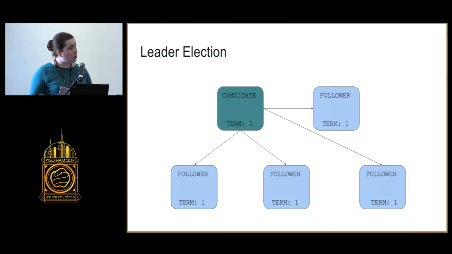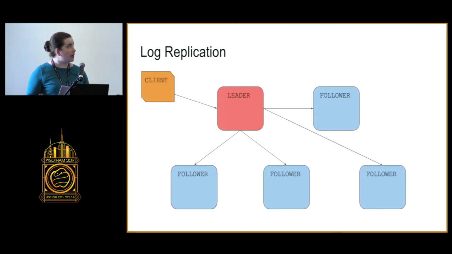And for the timing requirement for what these timings are, it depends on how your cluster is set up. The time it takes for a leader to send messages to its followers must be an order of magnitude less than the election timeout, which should be a few orders of magnitude less than the mean time between failures of the participants in the cluster. So now we have our leader,